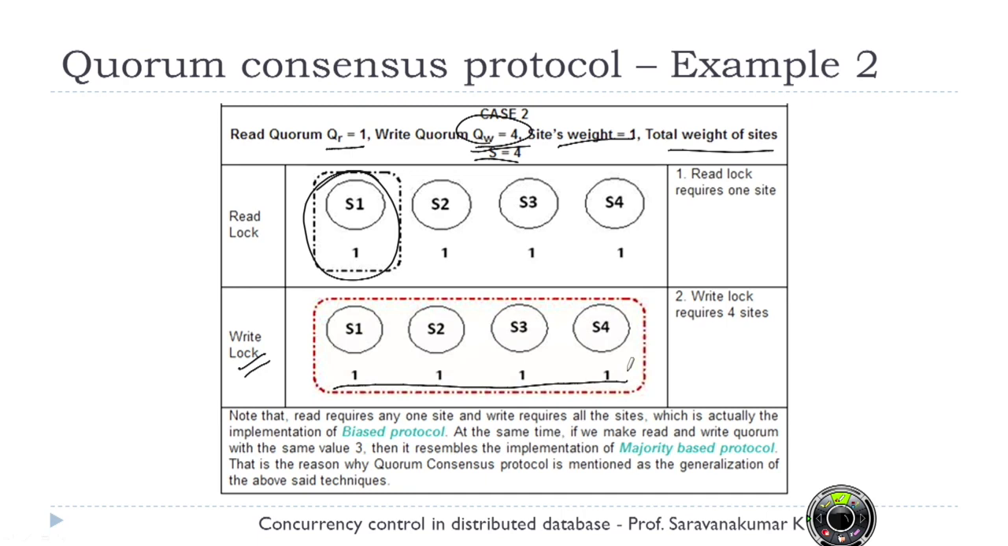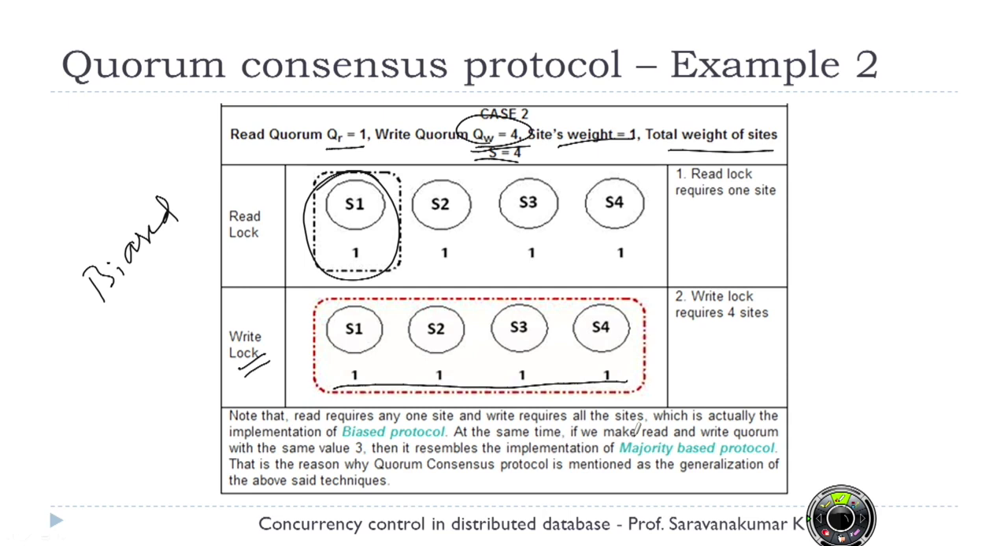So this is similar to the biased protocol, where I need only one data item to be locked in case of read, and in case of write I need to lock all the sites. At the same time, if we make the read and write quorum the same value, then it resembles the implementation of the majority based protocol. That's the reason why the quorum consensus protocol is described as a generalization of the biased protocol as well as the majority based protocol, and it works far better. This is like voting, so a voting protocol.